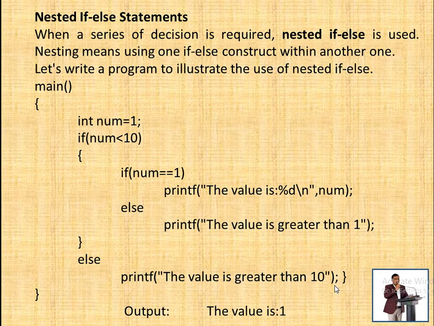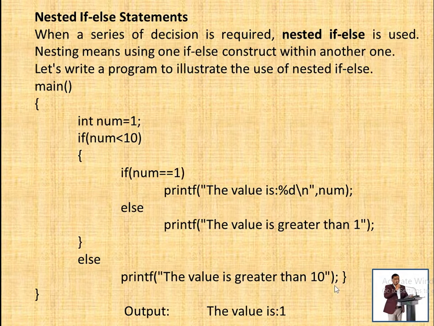And again there is a condition, if num equals 1, and if that condition is true, it will execute the statement in the if block, because this condition is true. So in this way our output is: the value is 1. So this is our output.